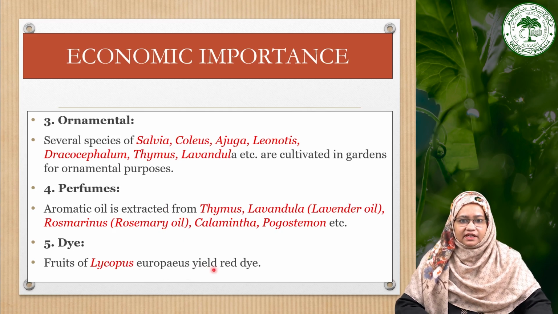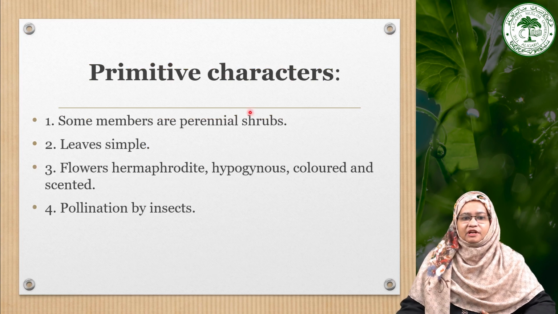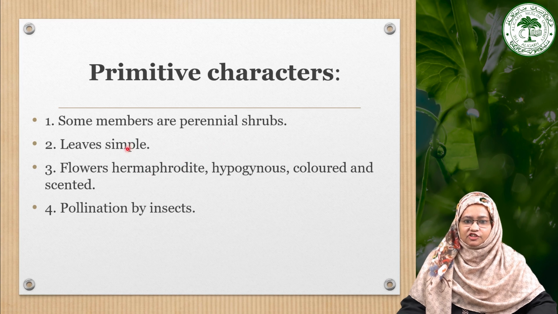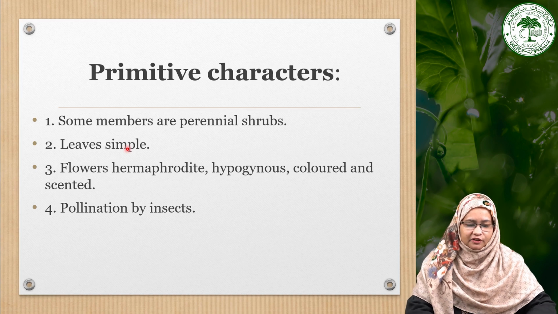Now moving towards the primitive characters which are present in this family. Some members are perennial shrubs. The leaves are simple type, as we have seen earlier. The flowers are hermaphrodite, hypogynous, colored and scented, and they are pollinated by insects. These are some primitive characters present in this family.